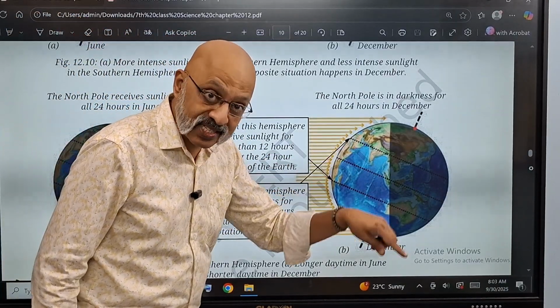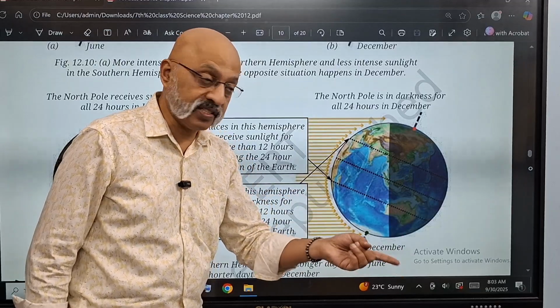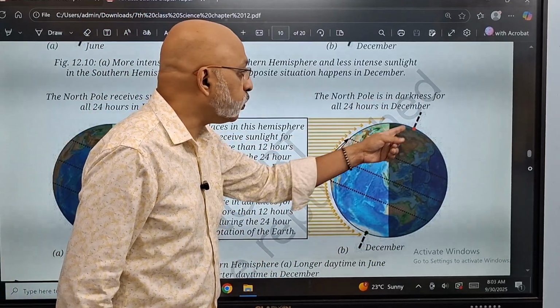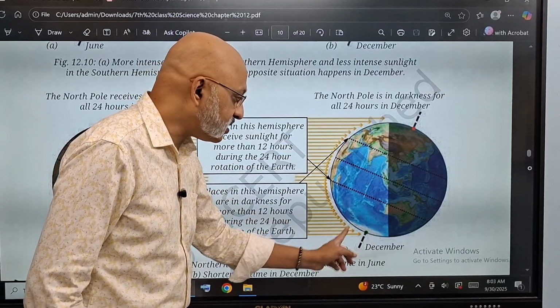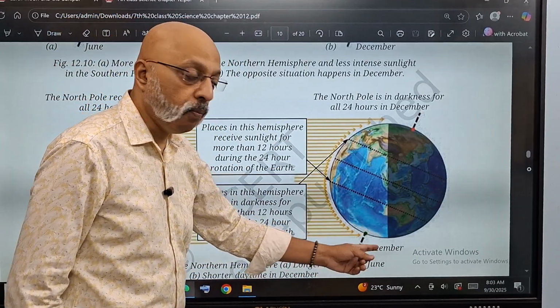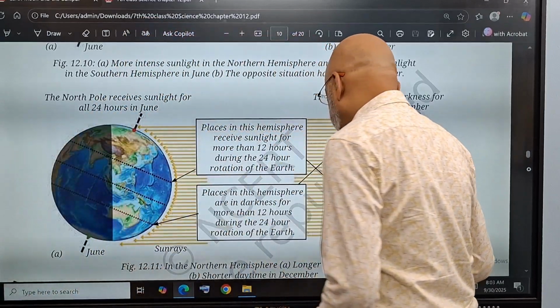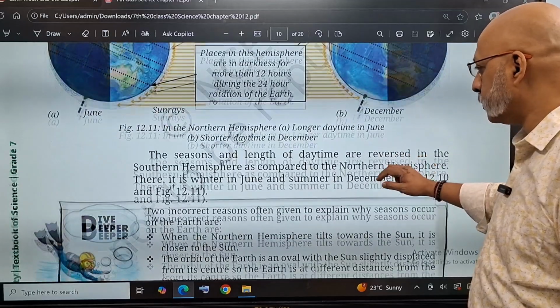Whereas in the month of December, if you go to the northern hemisphere countries, northern Europe, you will find that the North Pole is in darkness for almost all 24 hours. Whereas the southern pole will not be the same. It will be having more light in the months of December. It will have longer days. So that's how it happens.